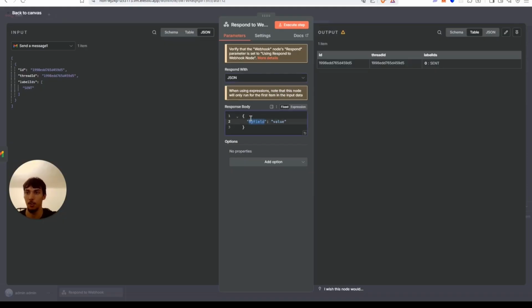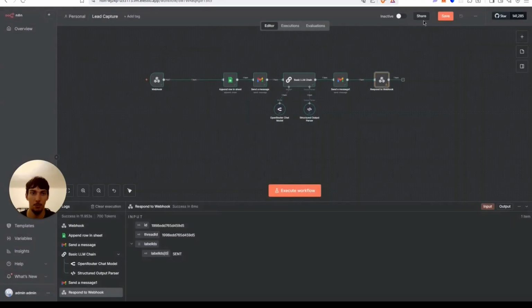No, we're going to want to do lab is sent. Then we're going to do here this value. So if it doesn't have this value, it won't trigger the workflow, and it'll output an error for the user, so the user isn't thinking, oh, okay, I'm about to get this message, but they don't.